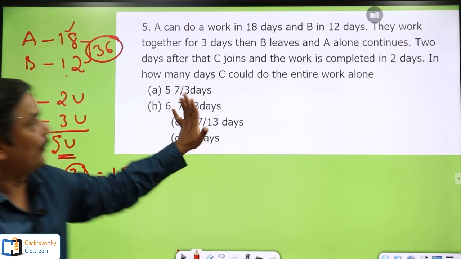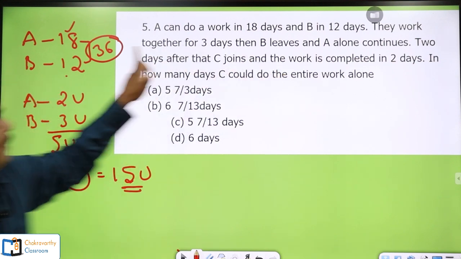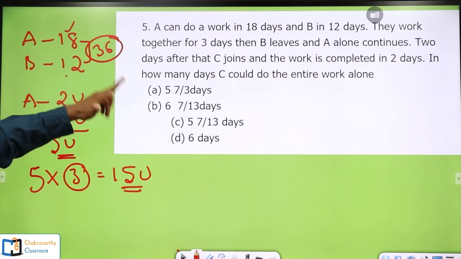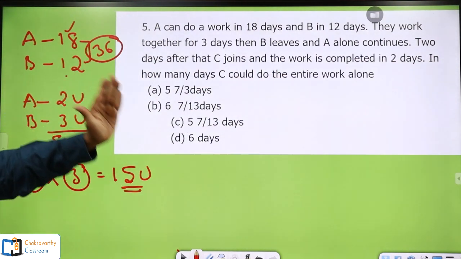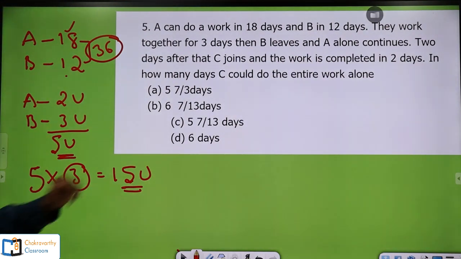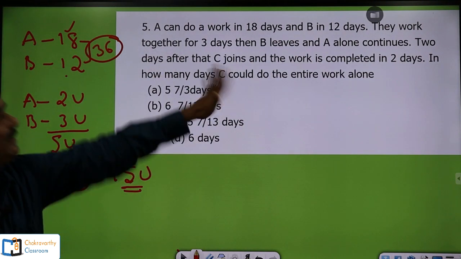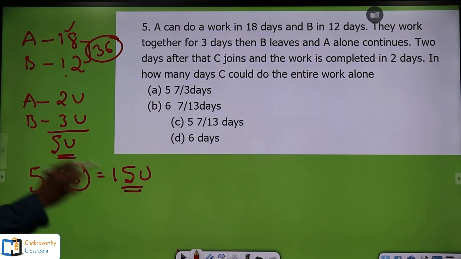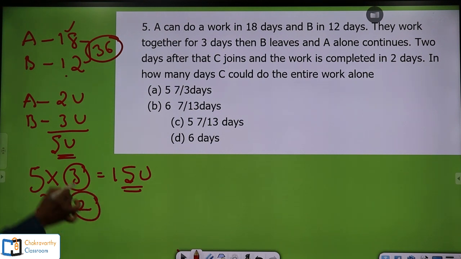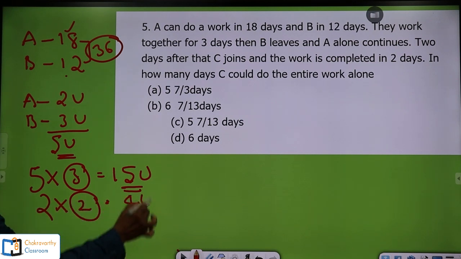Anyway, so here, they work together for 3 days, then B leaves and A alone continues for 2 days. After that C joins. That means A alone continues for 2 days. Now A can do 2 units of work per day and he continued for 2 days. 2 into 2, 4 units completed.